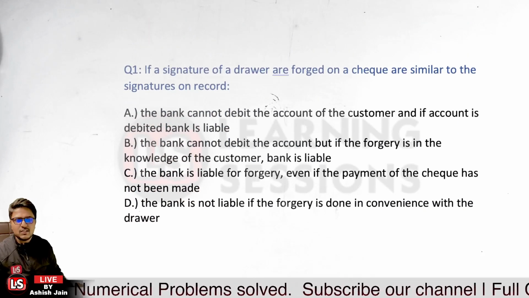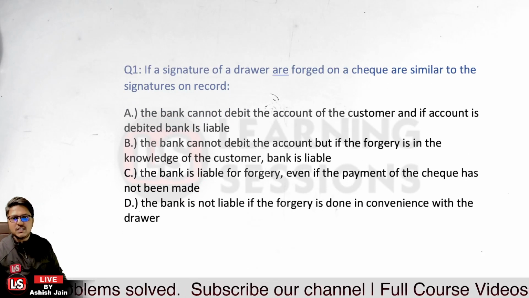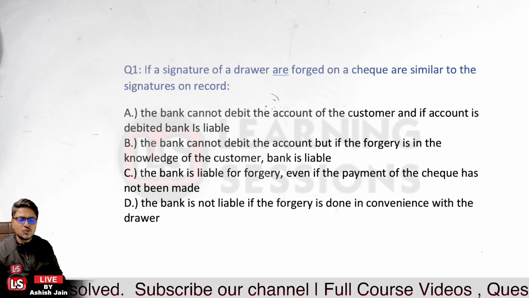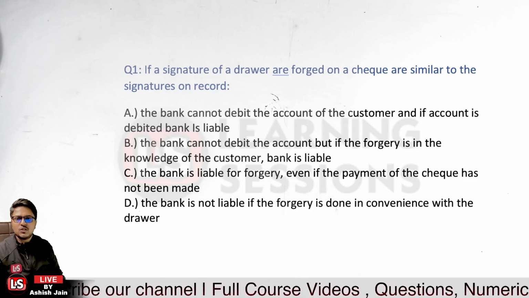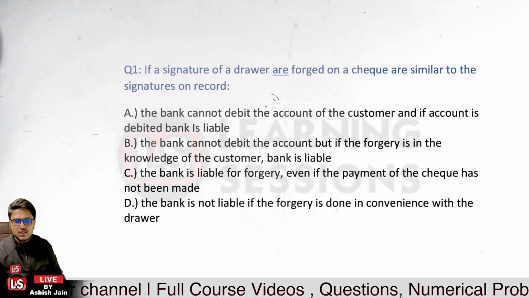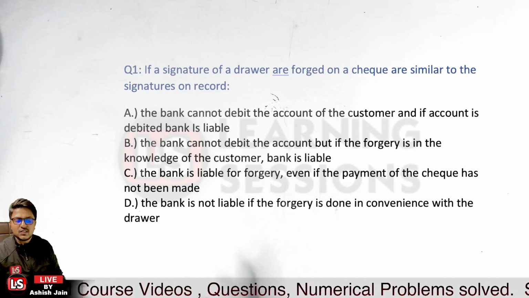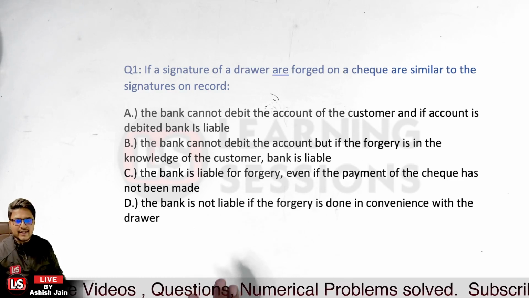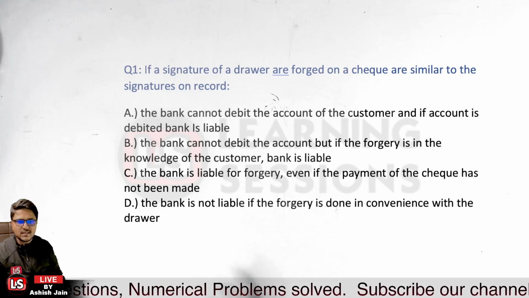Let us cover this question. It says, if the signature of a drawer is forged on a cheque and is similar to the signatures on record, in that case the bank cannot debit the account of the customer, and if the account is debited, the bank is liable.